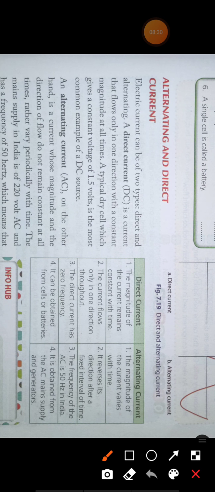Examples of AC and DC. DC can be obtained from cells or batteries. Cells or batteries give us DC current. And AC is obtained from the AC mains supply and generators.